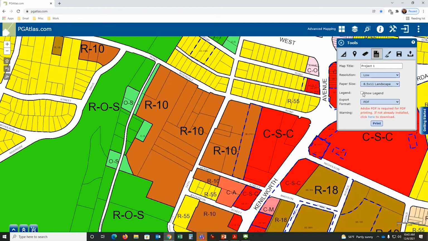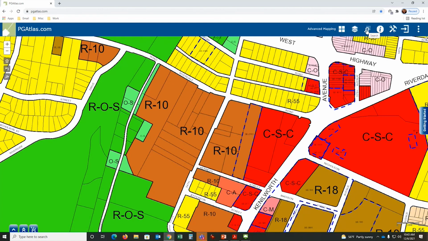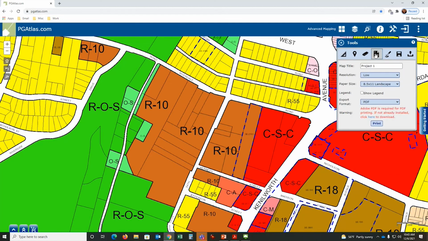Next option is, do you want to see that legend that we talked about before? Do you want to see this on the map? That's more of a yes or no. Next up, PDF. Do you want this as a PDF document, or do you want it as an image that will save to your hard drive and you can just paste that into Word or PowerPoint? Just a choice to make. Click print, it will perform that and save it to your hard drive.